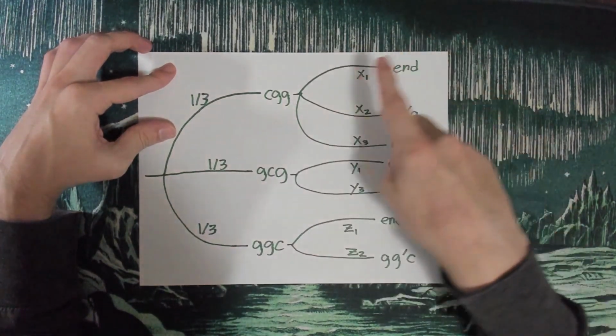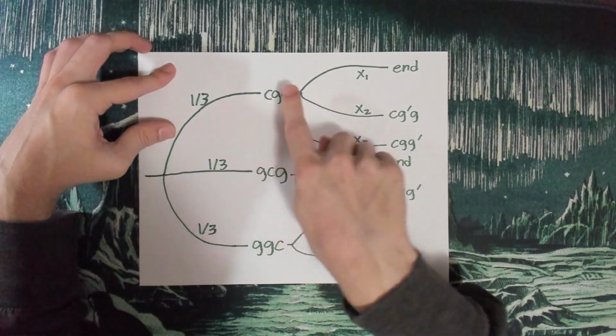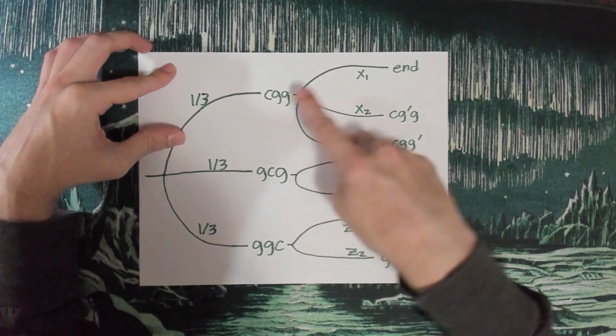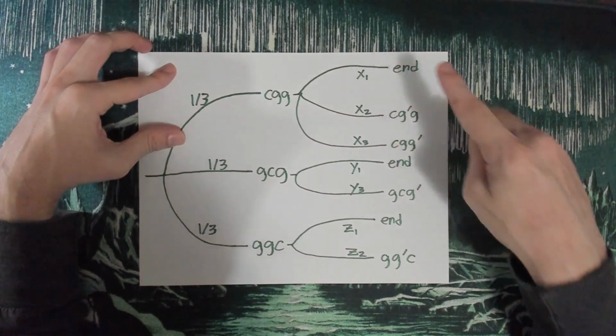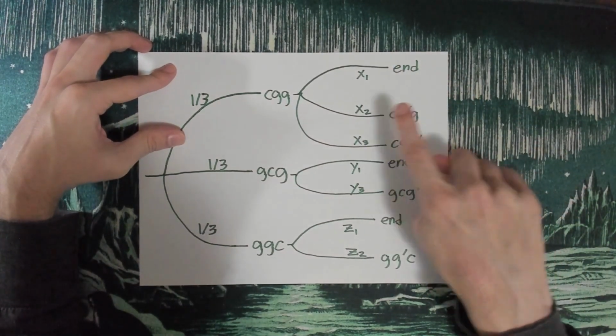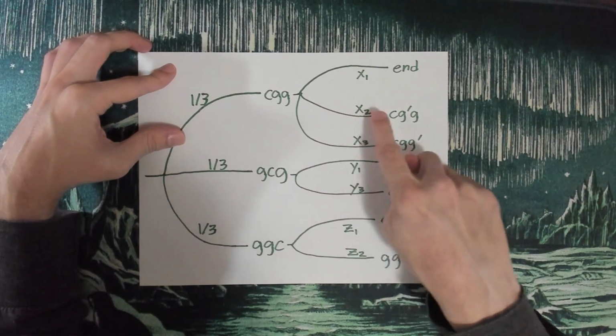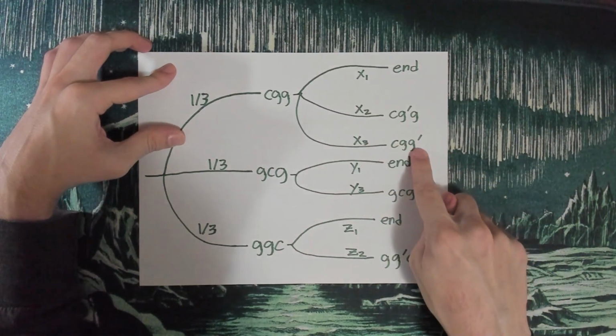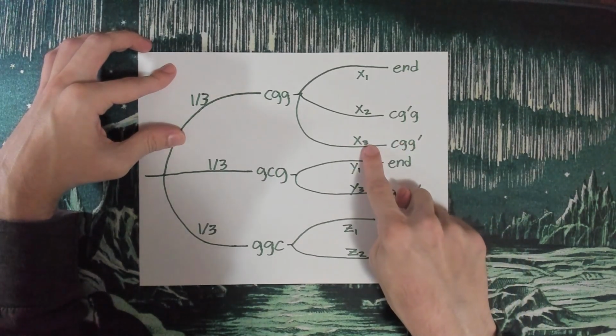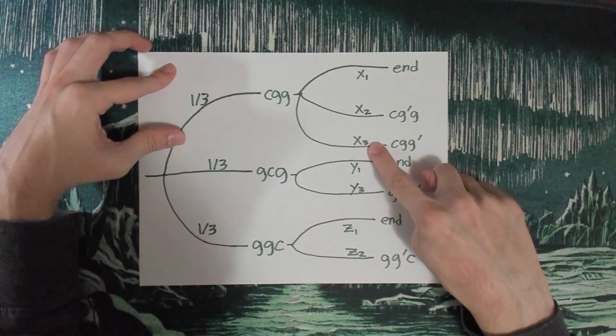So Monty has behaviors. In the scenario where we have car goat goat, he'll end the game immediately with x1 probability. He'll reveal the second door with x2 probability, that's what the 2 refers to. And he'll reveal the third door with x3 probability, that's what the 3 refers to.